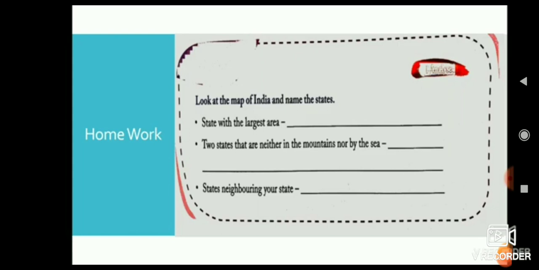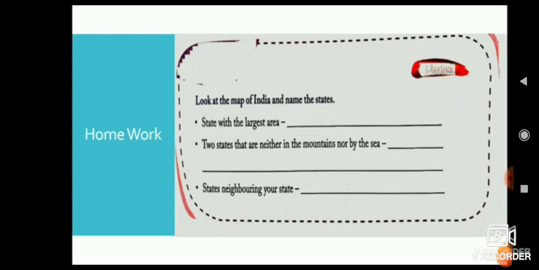Rajasthan. Okay. Then, two states that are neither in the mountains nor by the sea. Find out. And the answer is Madhya Pradesh and Chhattisgarh. Written? And last, states neighboring your state.